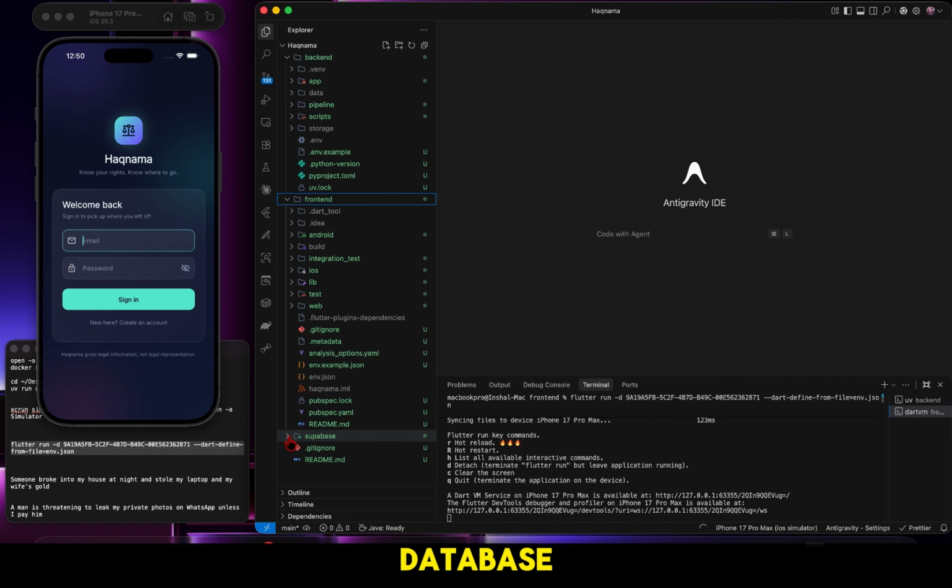So for the database, I'm using Supabase, and you can see the migration files here. You just have to run it in Supabase, or you can just run the command. And I have also provided all the commands in the readme file. You can use it to run the application on any kind of device.